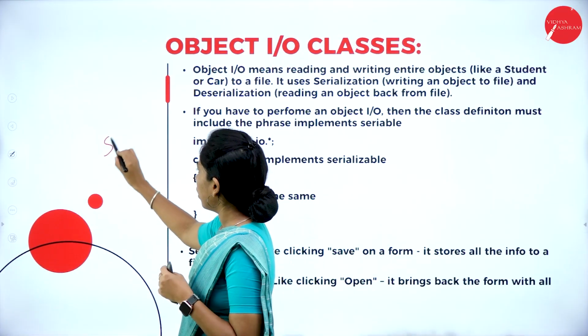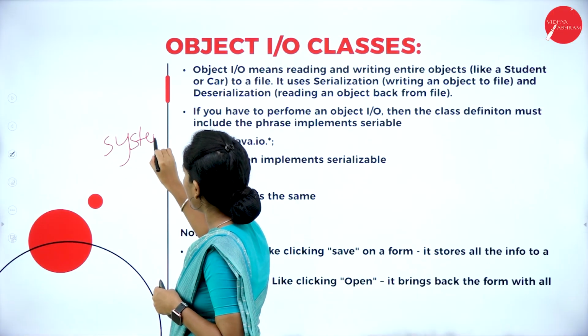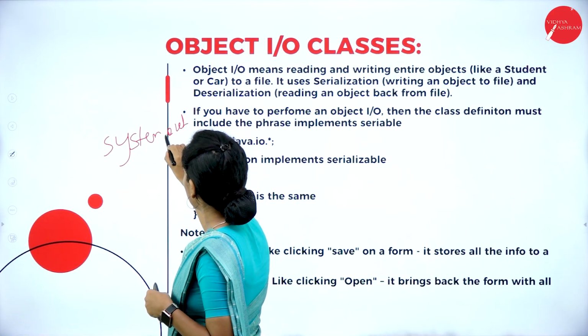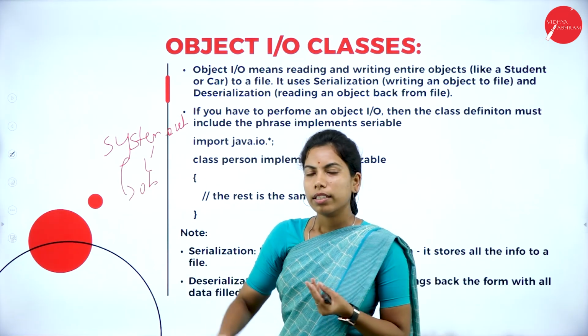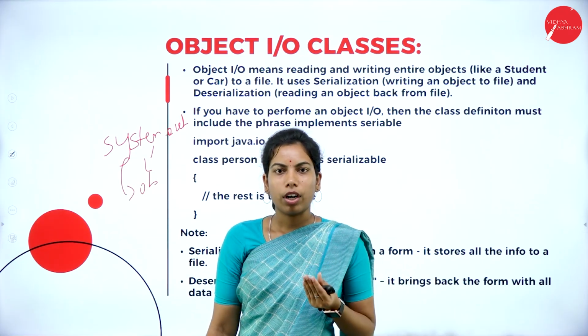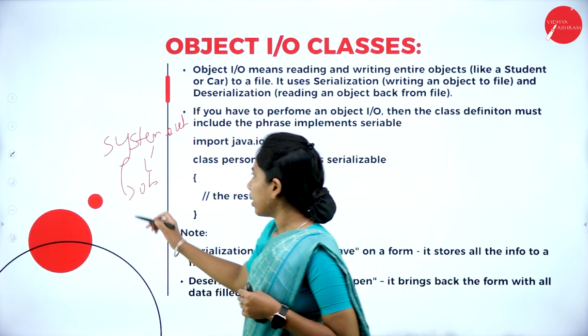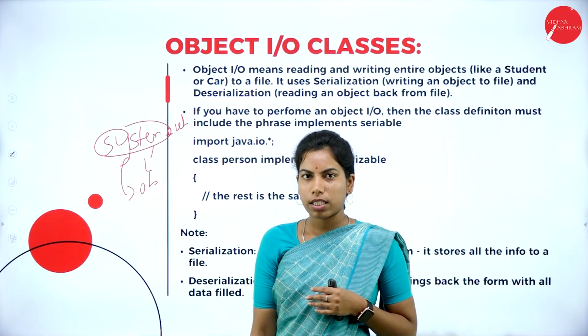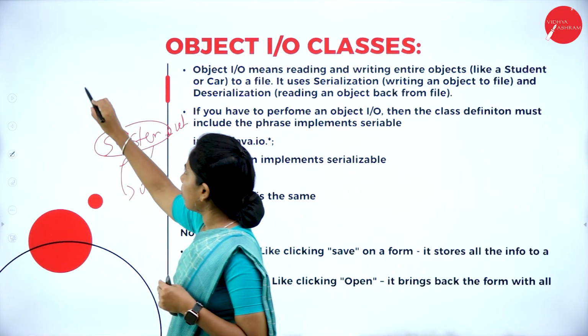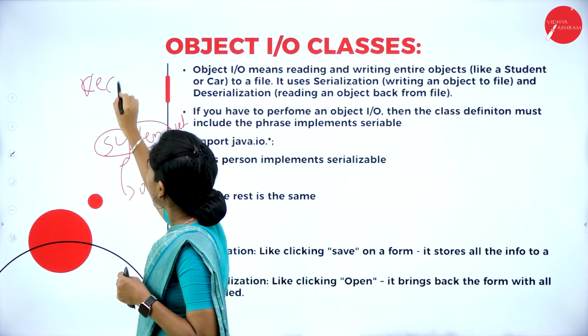For example, consider System.out. This also belongs to one object. In the background it holds one object, right? That belongs to which package? The java.io package, right? So like that everything is converted into an object. For example, consider a class called Vehicle.